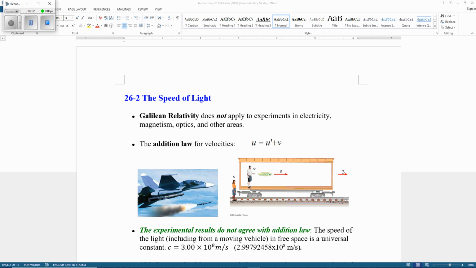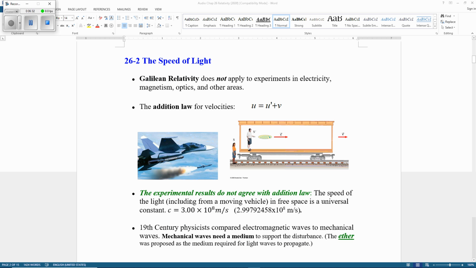Now, if someone turns on a light inside the train, what are we going to measure for the speed of light from the ground? Is it the same or higher? Okay, 3 times 10 to the power 8 plus 3 times 10 to the power 7 still equals the same value.